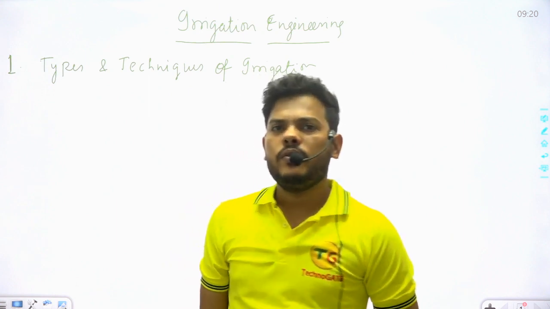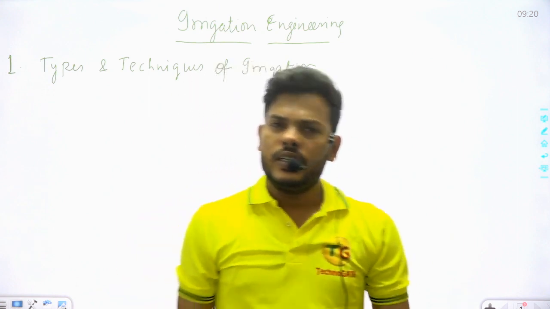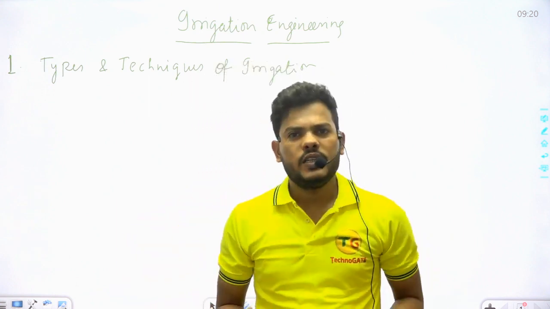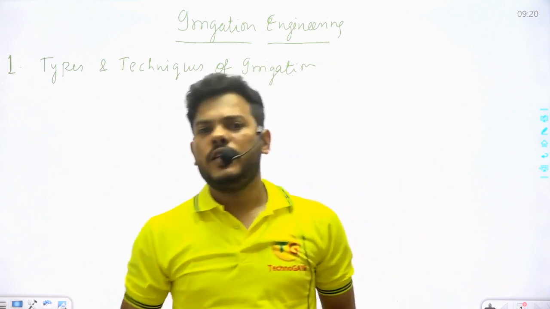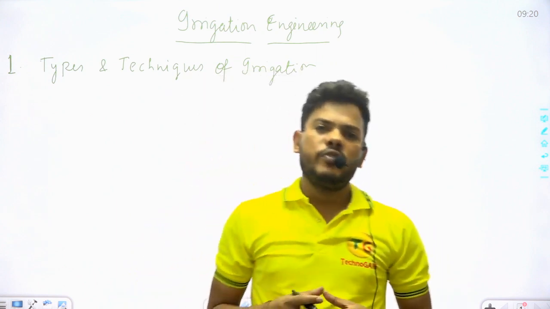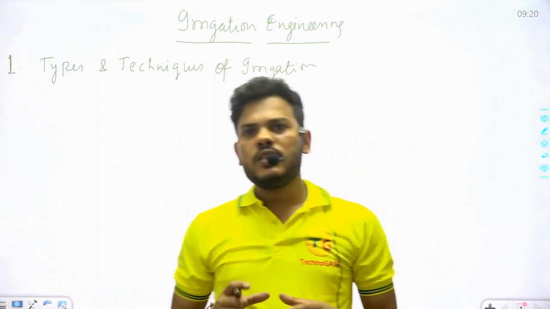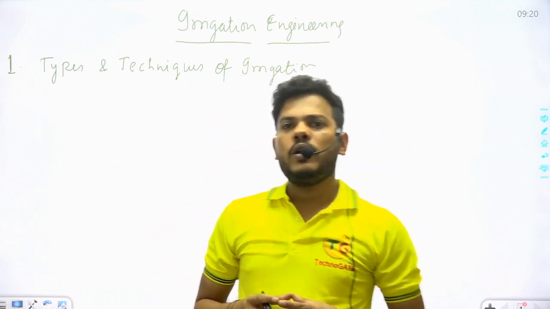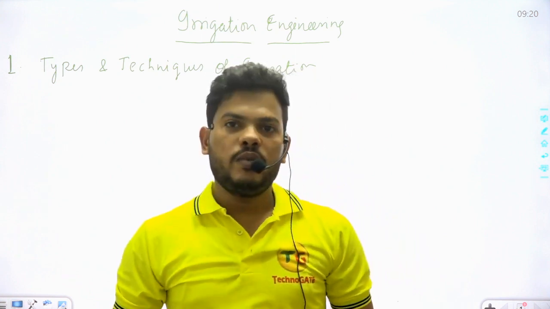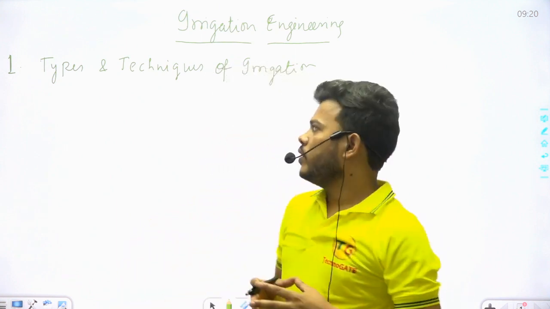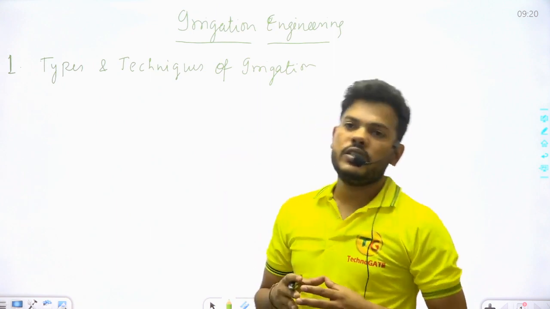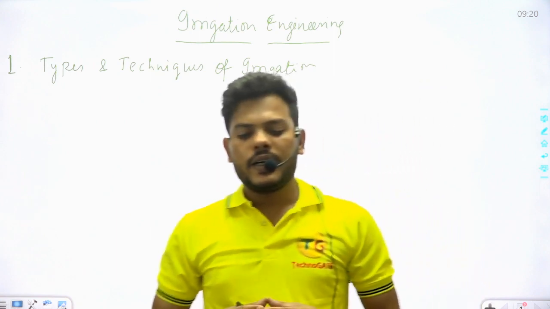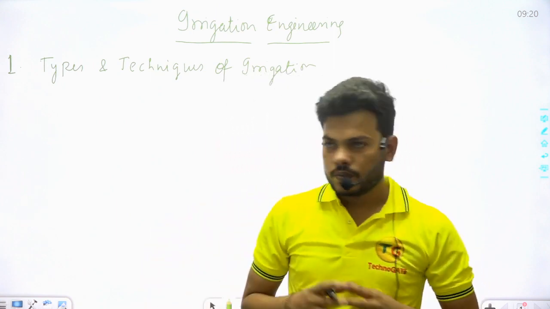In this chapter we will focus on what irrigation is, what the types and techniques of irrigation are, and lastly, what the water quality parameter should be from the irrigation point of view. All these points will be covered in our first chapter, types and techniques of irrigation.